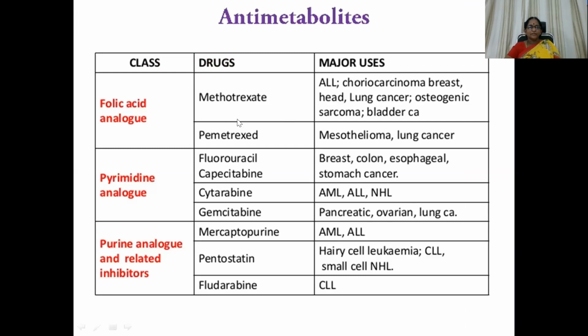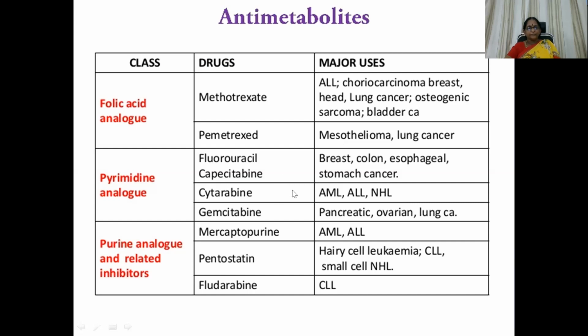Folic acid analogs: methotrexate, for ALL, choriocarcinoma where it is the drug of choice, and breast cancer, head and neck cancer, lung cancer, osteogenic sarcoma, and bladder carcinoma. Pemetrexed, an analog of methotrexate, is used in the management of mesothelioma and lung cancer.